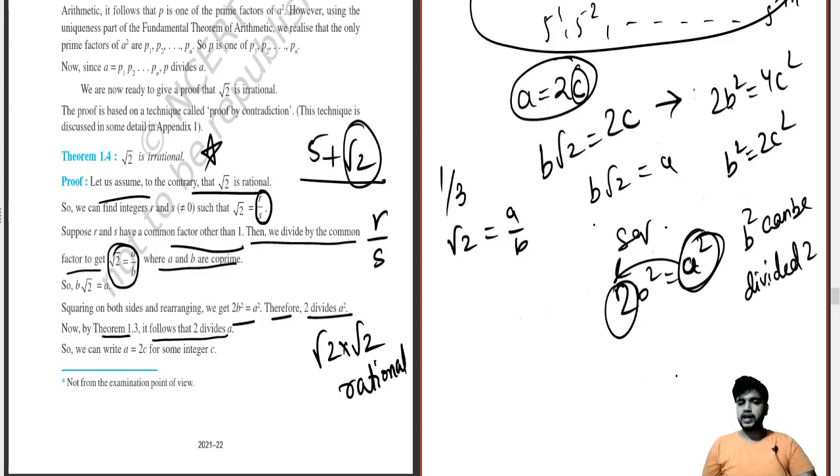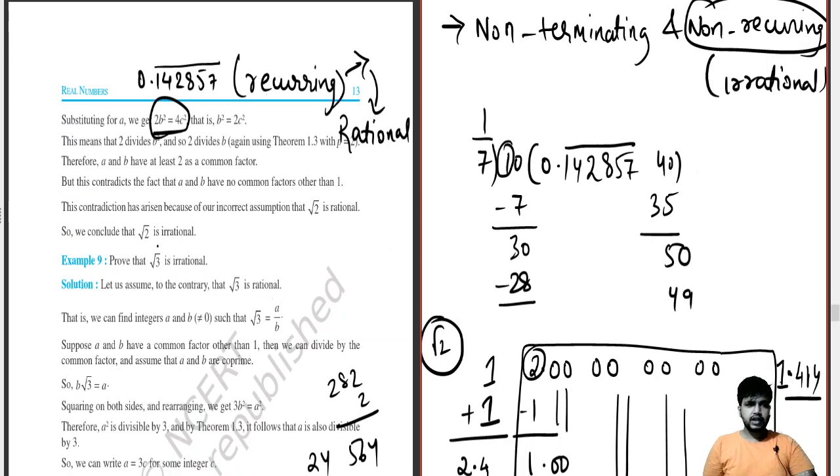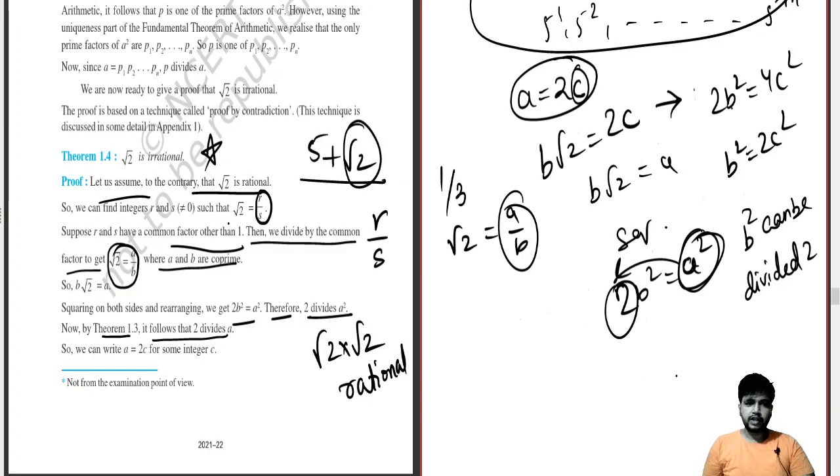Now over here we said that a has a factor 2, and we again said b square has a factor 2. If they both have the same factor, therefore a and b have at least 2 as a common factor. But this contradicts the fact that a and b have no common factor other than 1. We took in the concept that they have only one common factor, 1. Okay.